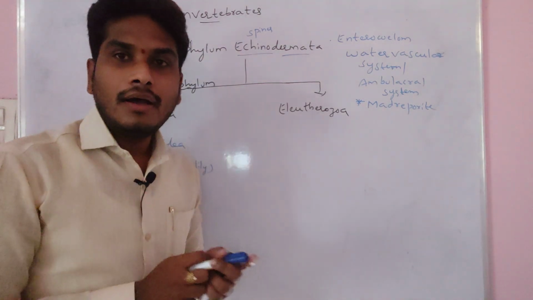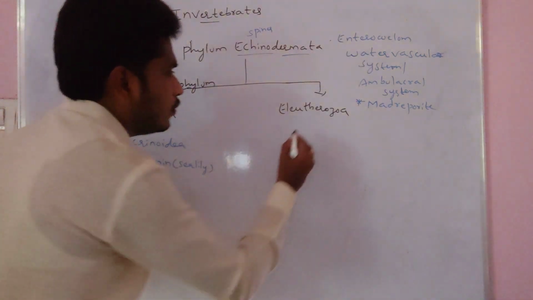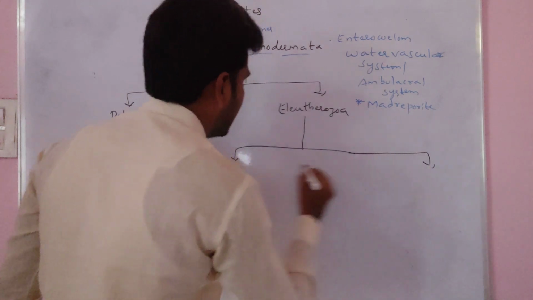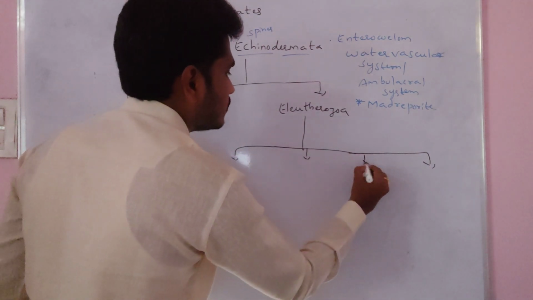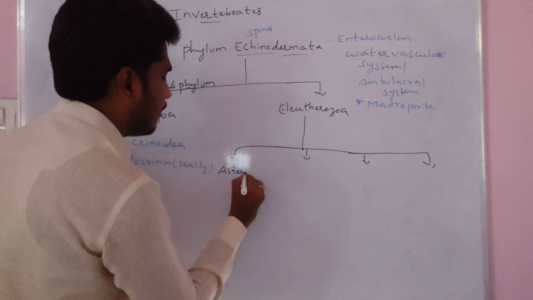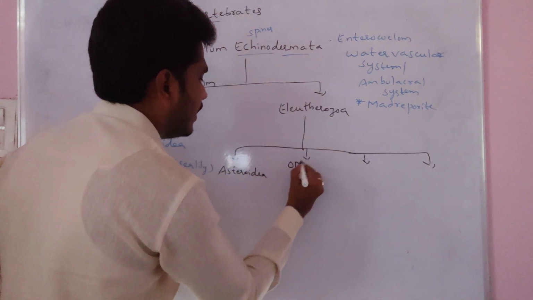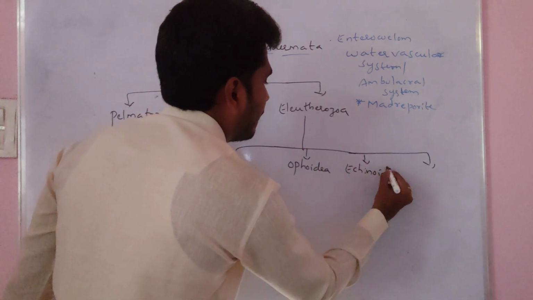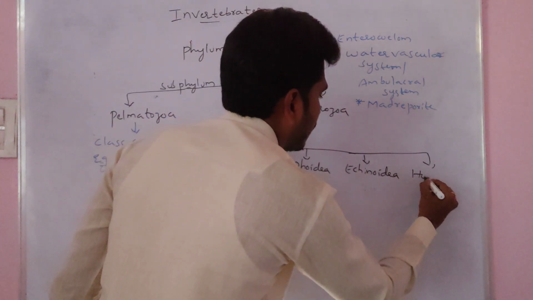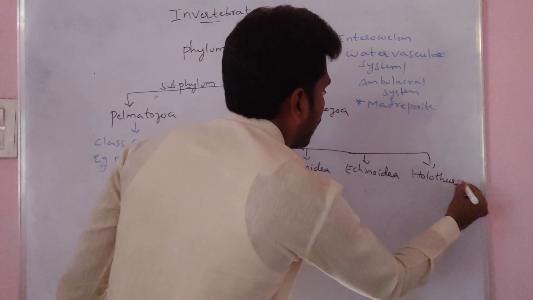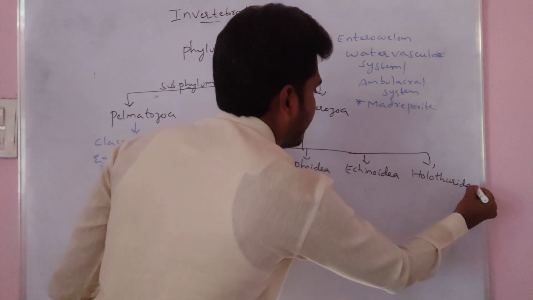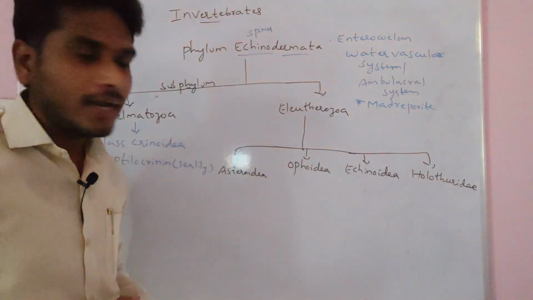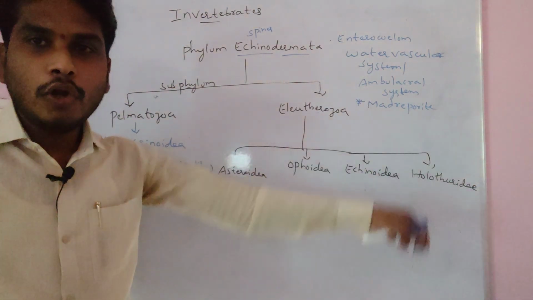Subphylum Eleutherozoa, again what are we dividing it into? We are dividing it into four classes. The four classes mainly consist of Asteroidae, Ophioidae, Echinoidae, and Holothuridae.